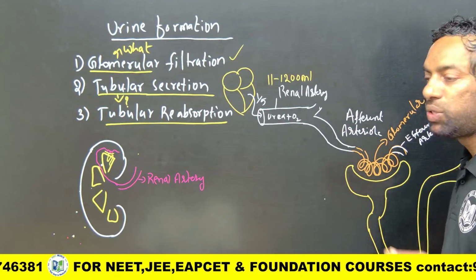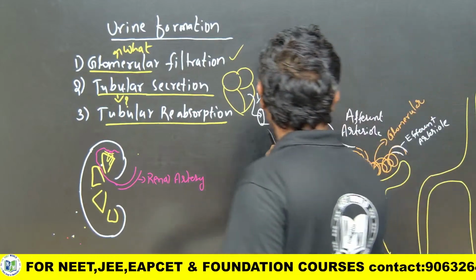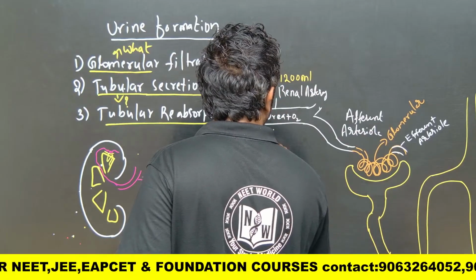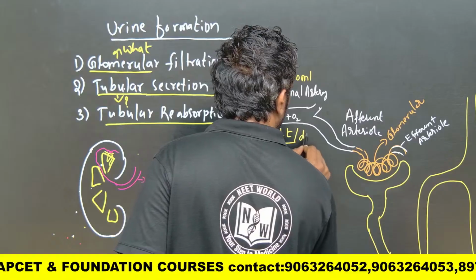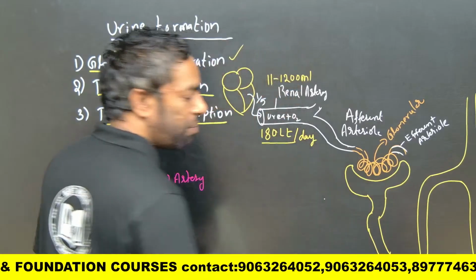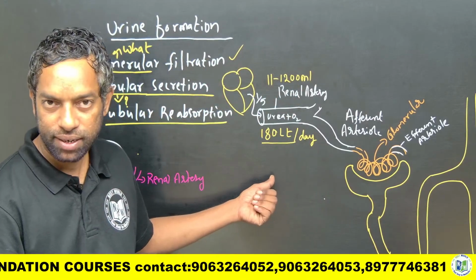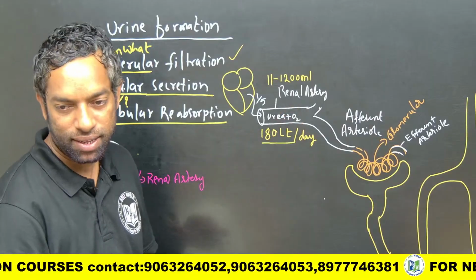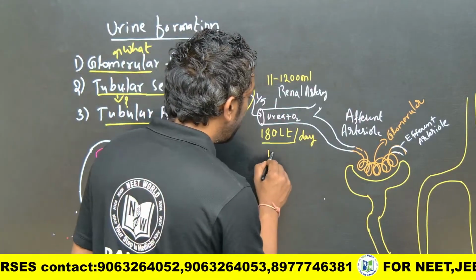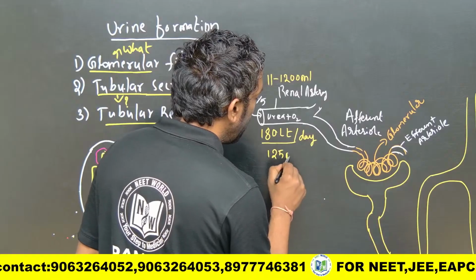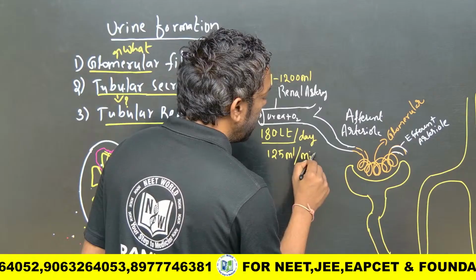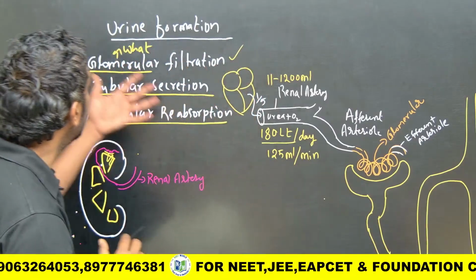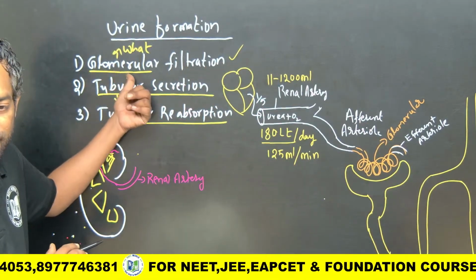Per day, that is 180 liters per day. Per minute, 125 ml per minute. This is the glomerular filtration rate.